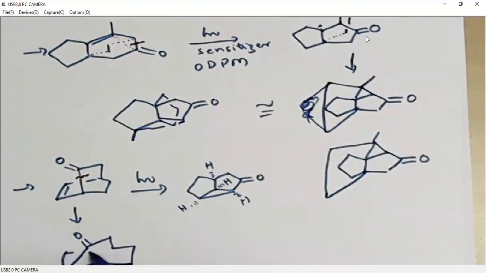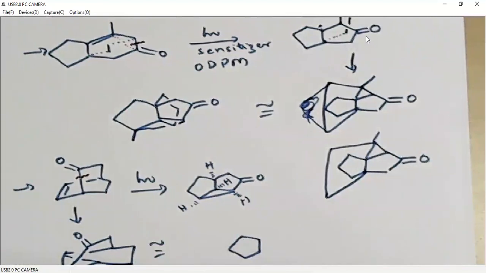Of course, this bond is there. There will be a 3-membered ring formation between these two carbons. This we can rearrange like this. You just stretch it a little bit. Stretch this side. Okay. So we have 1, 2, 3, 4, 5-membered ring.